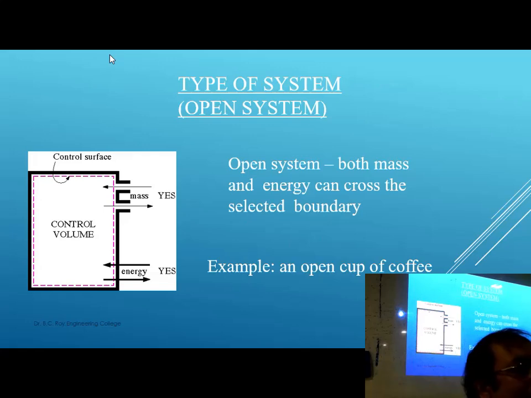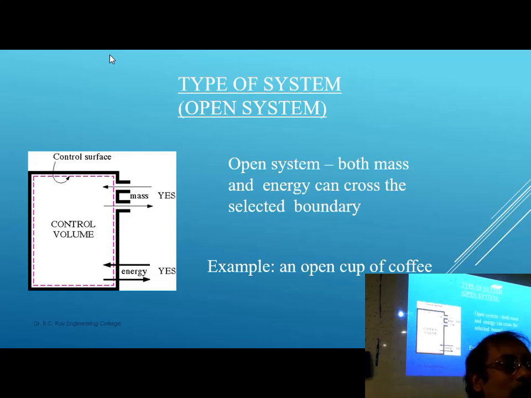For us, and for boiling water in a beaker also, open beaker, some water is boiling. So that is also a process happening, and the system is an open system because this vapor is going out, that is mass, matter is going out, and heat is also taken from the surrounding. We are using the burner. So the heat is supplied. So this type of system is called open system.